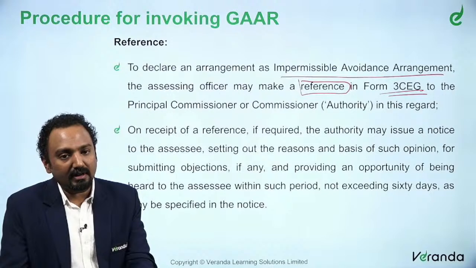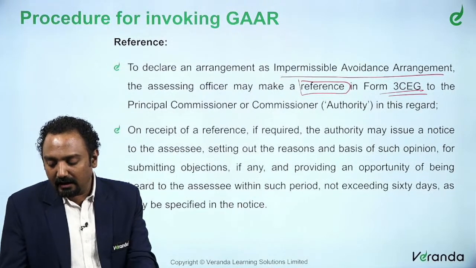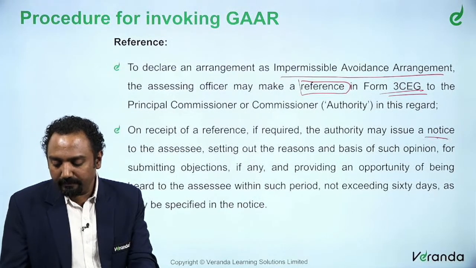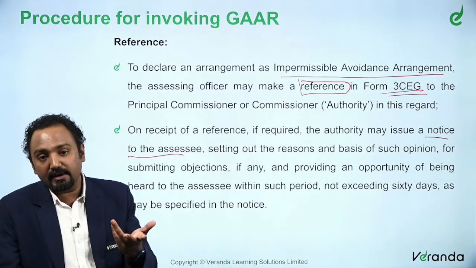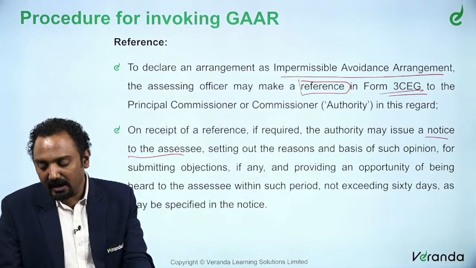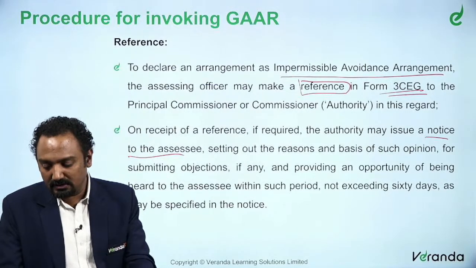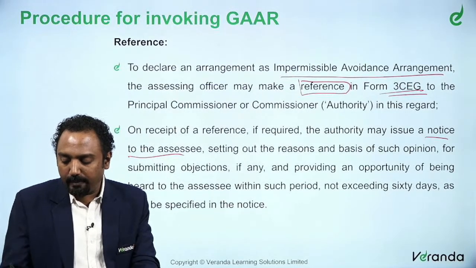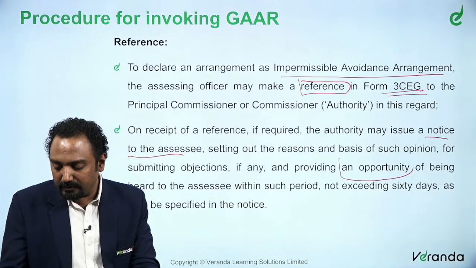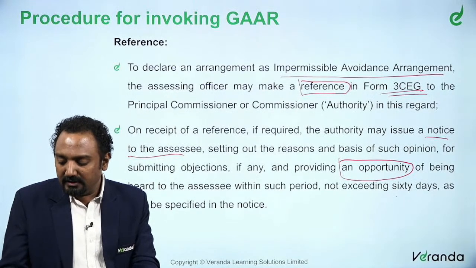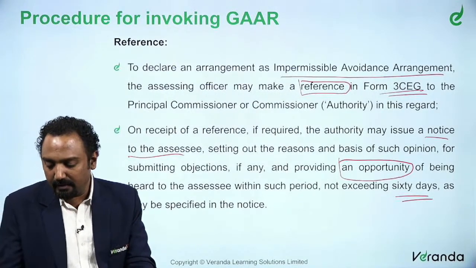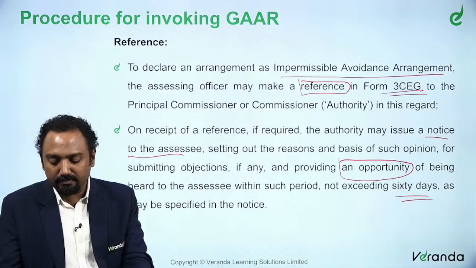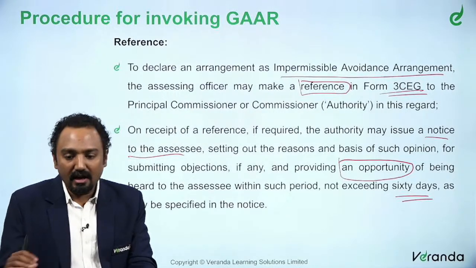Once the authority receives it, it may issue a notice asking the assessee to show cause why this arrangement should not be called an impermissible avoidance arrangement. After providing sufficient opportunity, the matter may be concluded within 60 days.